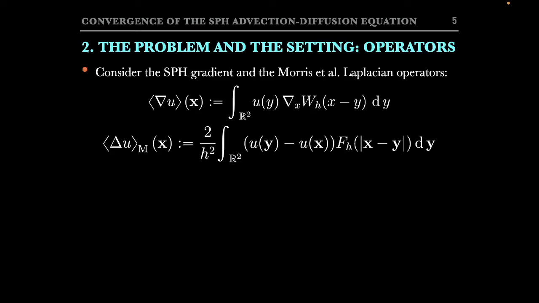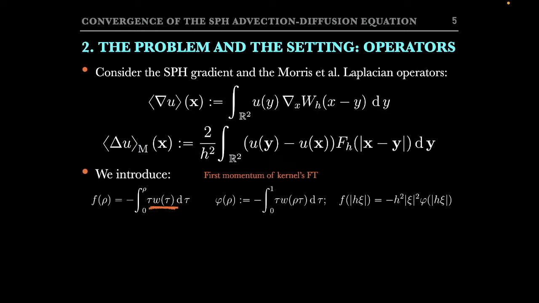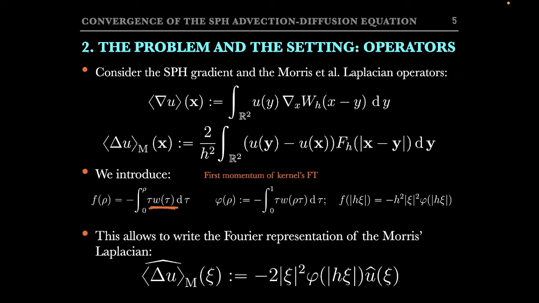Now, the SPH operators are given by these expressions below. Notice that the approximation we are using for the gradient is the common one, and for the Laplacian, we will use this expression corresponding to the approximation to the Laplacian given by Morris and collaborators. In our past research, we introduced the function f. The function f is simply the first momentum of the kernel's Fourier transform and can also be expressed using the function phi, more convenient in order to express the Fourier representation of the Morris Laplacian.